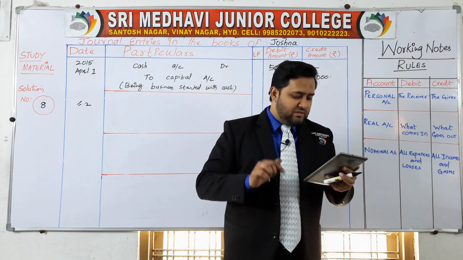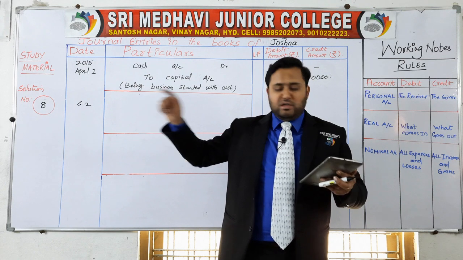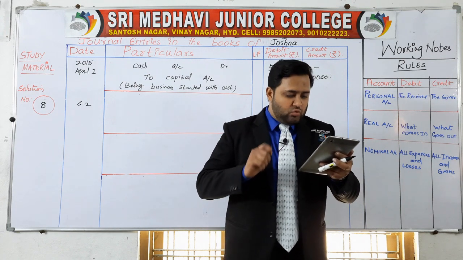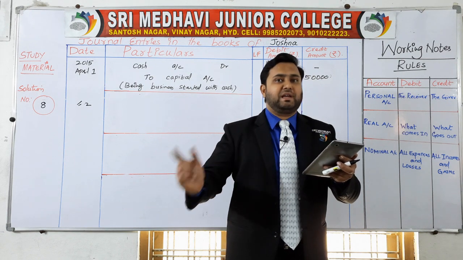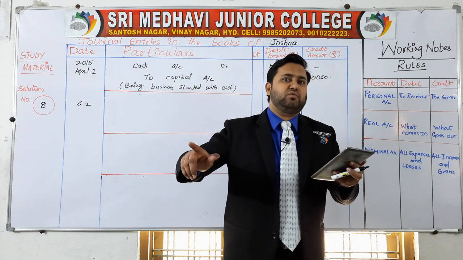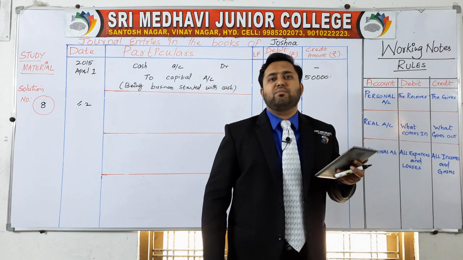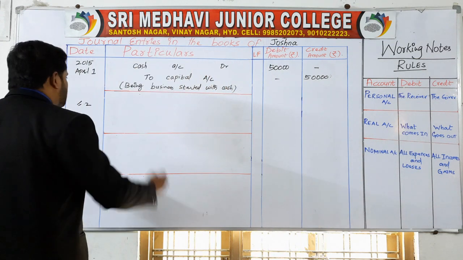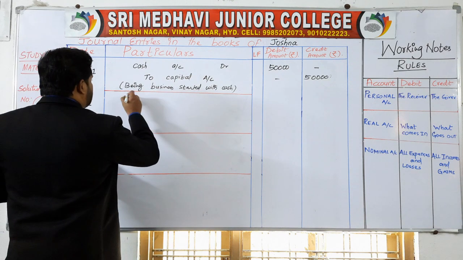So in this transaction, problem number 8, transaction number 2, date 2nd of April, purchase goods from Vinu for cash. You have paid the cash to Vinu, so we don't need the name of the party. You have purchased the goods, so purchase is going to be debited. Purchase is always debited.